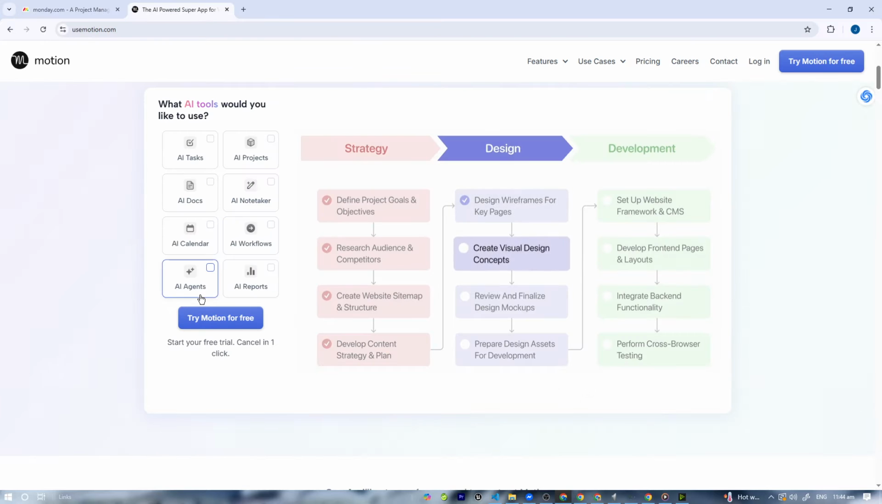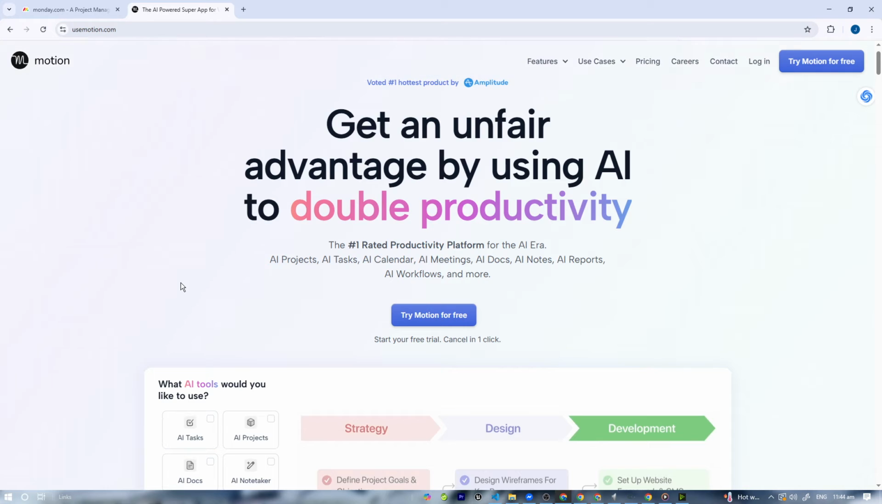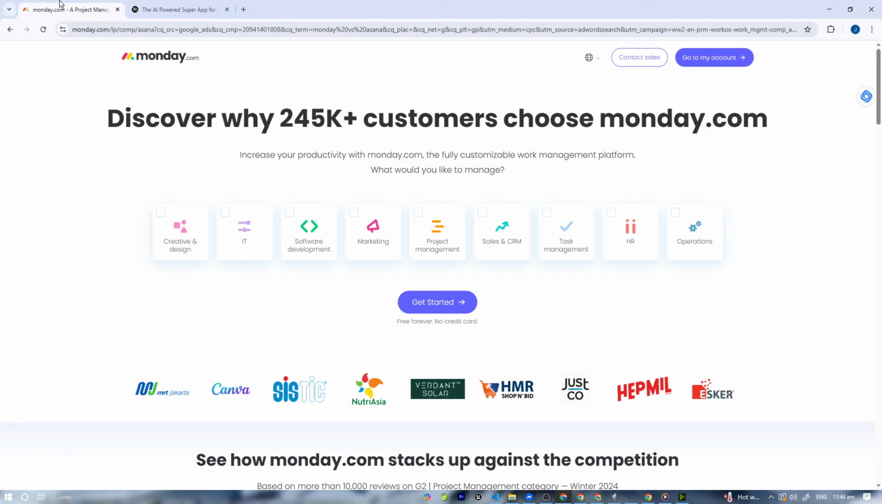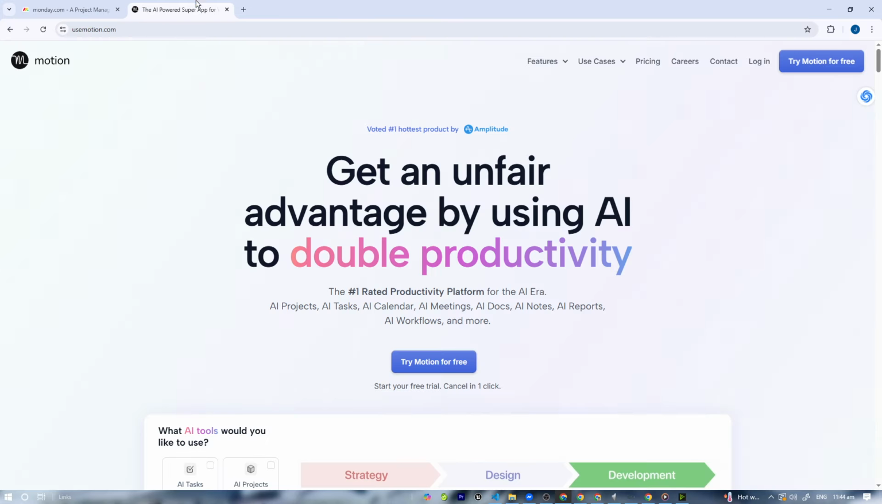Now, Motion, on the other hand, is an AI-powered productivity app that automatically schedules your tasks and meetings into your calendars, making it ideal for time blocking fans and solo workers. So, let's talk about the overview. Monday.com is like that, and Motion I just explained. So let's move on to user interface and my experience.